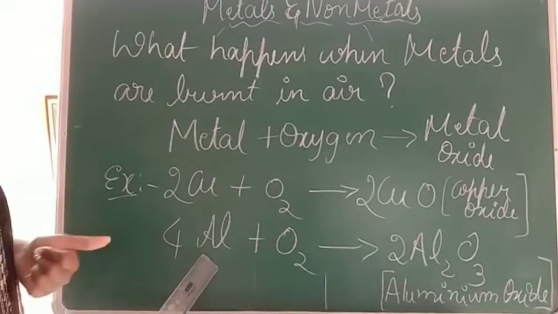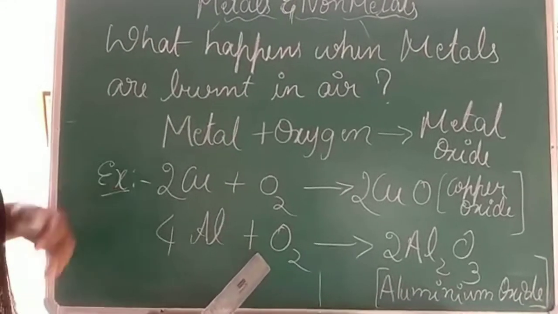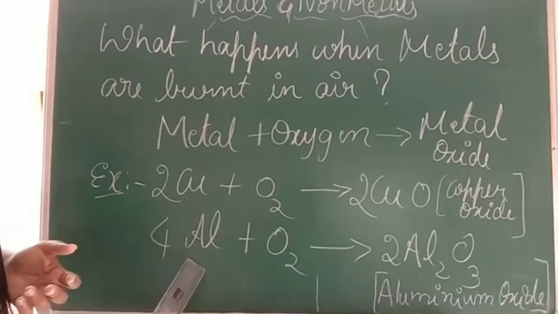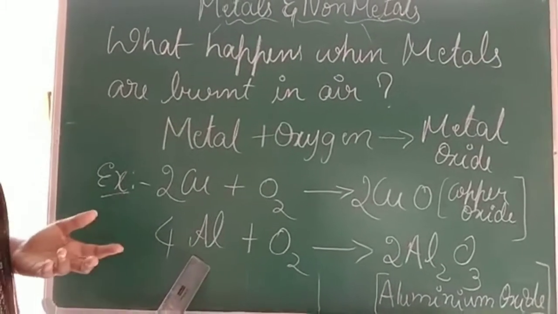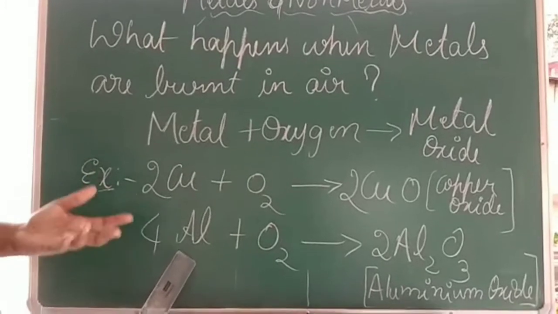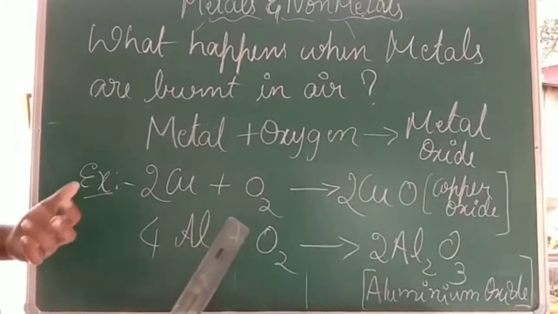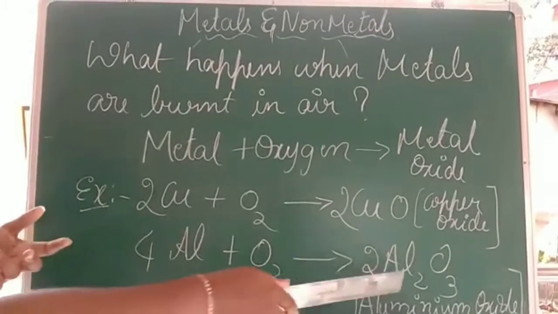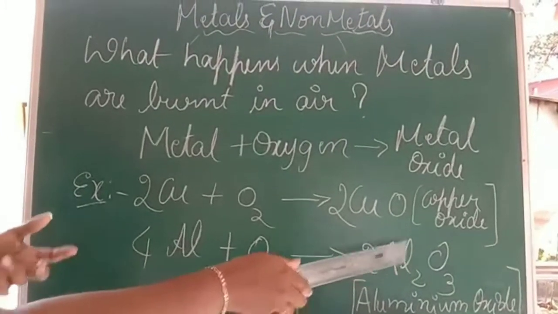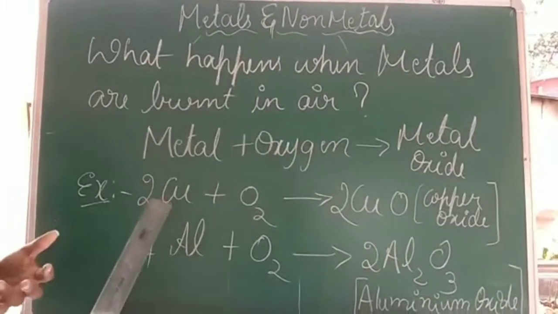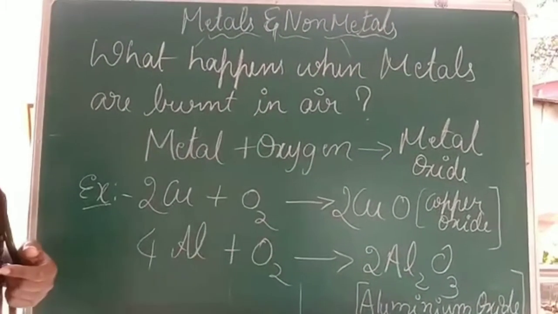Al stands for aluminium and O stands for oxygen. I'll take the metal aluminium and keep it outside in the atmosphere. It again absorbs which gas? Oxygen gas. When aluminium absorbs oxygen gas, you will obtain the product aluminium oxide. Is it clear? So this is how metals react with oxygen.